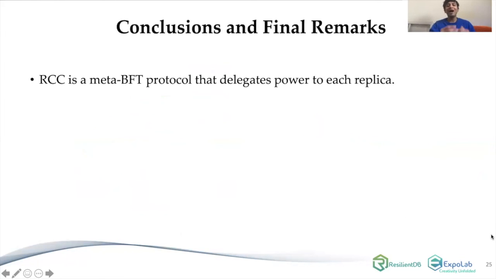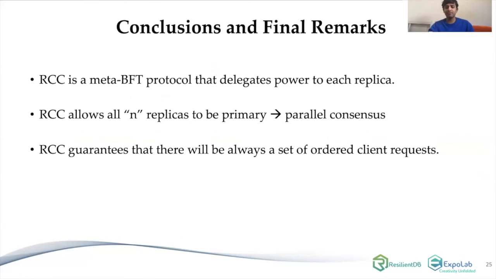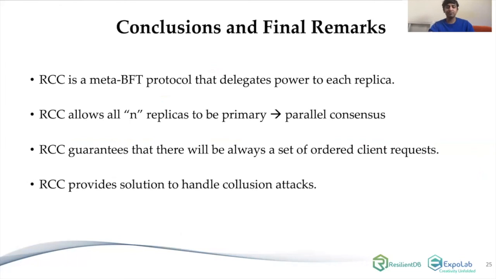So to conclude, RCC is a meta BFT protocol that delegates power to each replica. It allows every replica to be the primary. It allows running parallel consensus. RCC guarantees that there will always be a set of ordered client requests. RCC provides a solution that can handle collusion attacks, because it is a multi-primary protocol, so multiple replicas can collude together. And RCC ensures that there's a secure ordering of requests. There will always be a good request being ordered. Thank you.